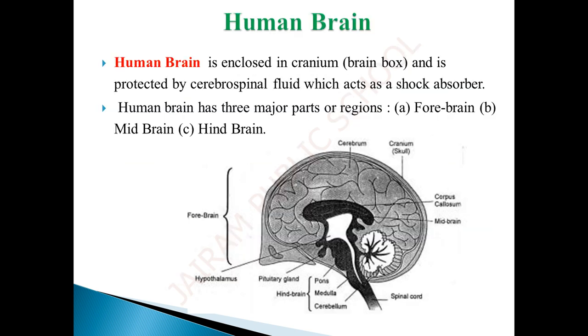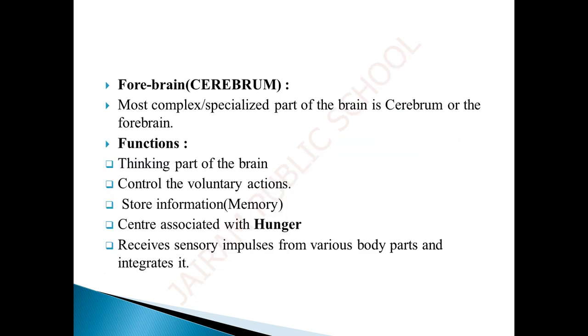Next we will see the human brain. The human brain is enclosed in the cranium. It helps to protect the brain from any damage. The human brain has three major parts. They are forebrain, midbrain and hindbrain. Cerebrum is the forebrain. It is the biggest part of the brain. Hypothalamus and pituitary gland are midbrain. Pons, medulla and cerebellum are hindbrain.